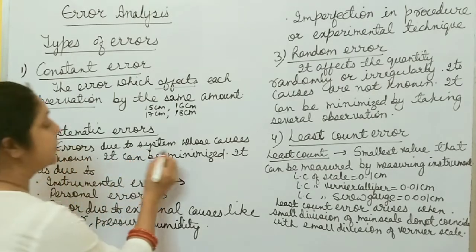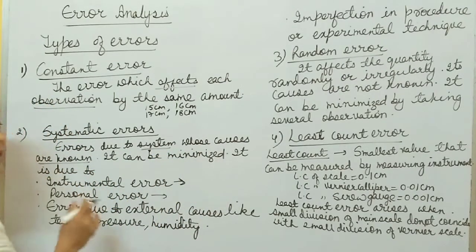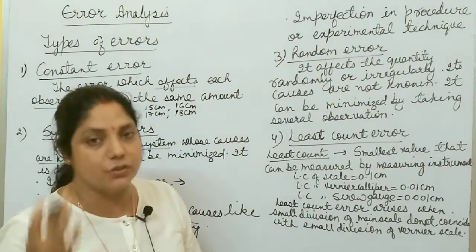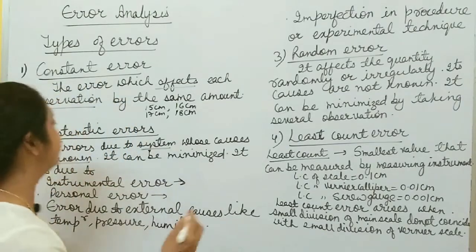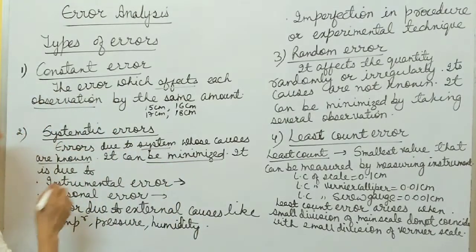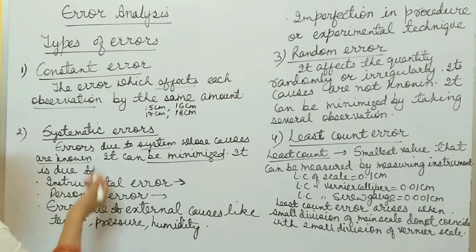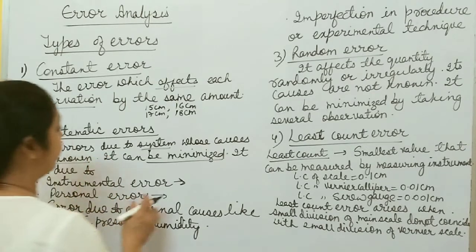This error is due to the system, and its causes are known, and if the causes of any error are known, you can easily minimize that error. So systematic error can be minimized easily, and it is due to the system itself. There are different causes of this systematic error.